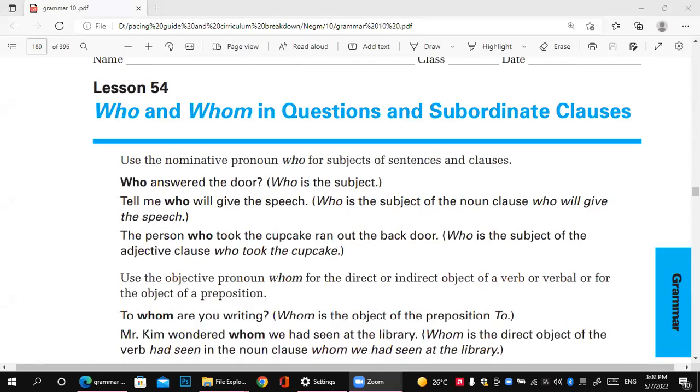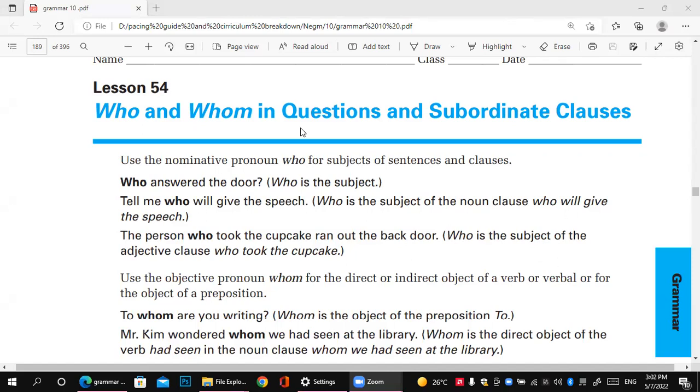So today we have a new grammar lesson. Okay, but firstly, let me share my screen. Now I think you can see my screen. Okay, so our lesson today is about who and whom in questions and subordinate clauses.